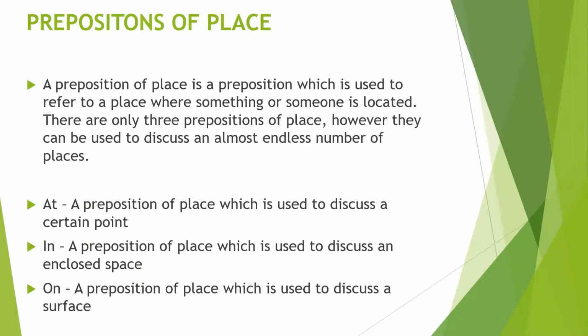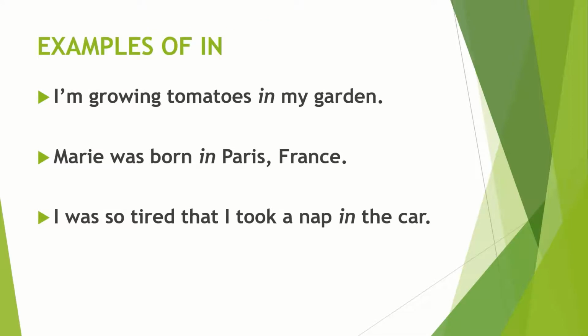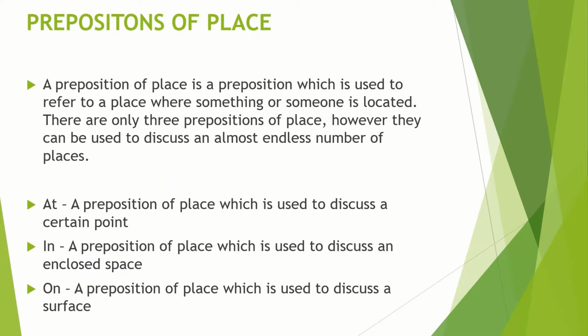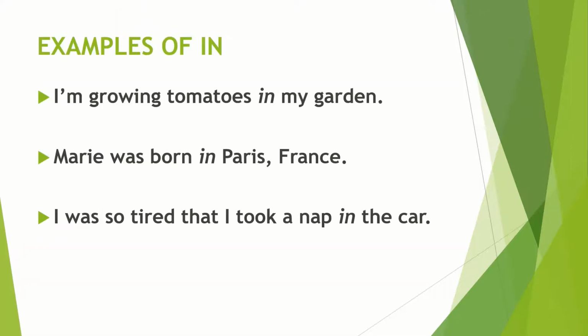And the third one is on, a preposition of place which is used to discuss a surface. Now the examples of in. In is used to discuss an enclosed space. Here you can see the first example is I am growing tomatoes in my garden. So in my garden, it is the enclosed space here. Mary was born in Paris, France. So Paris is an enclosed space here. I was so tired that I took a nap in the car. So the car is the enclosed space here.